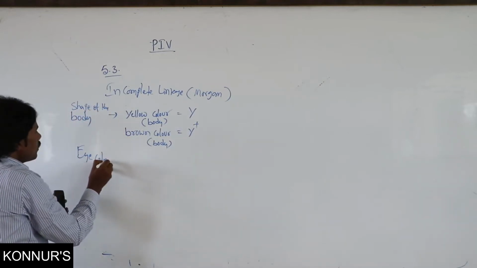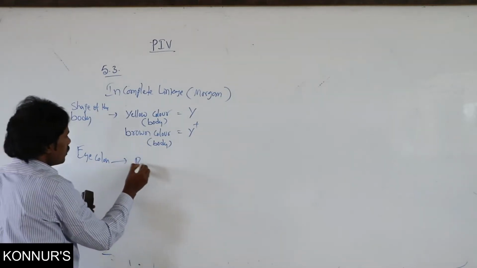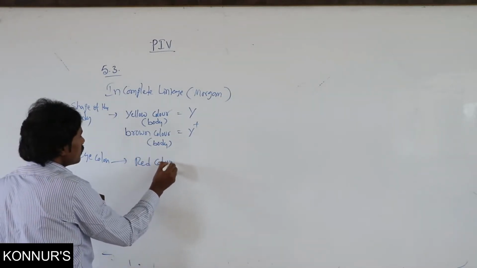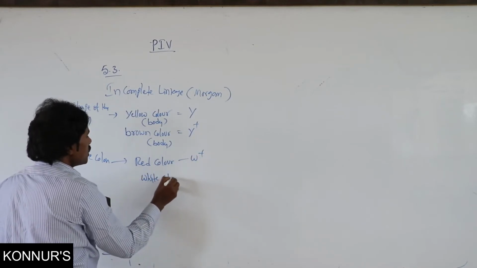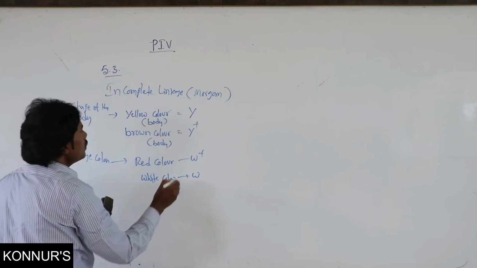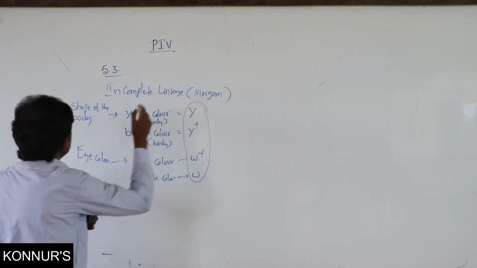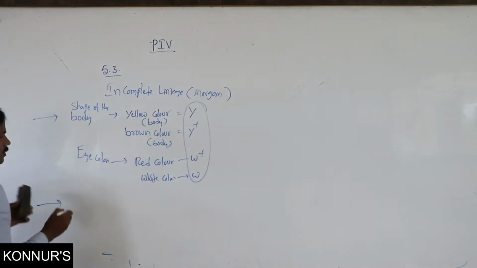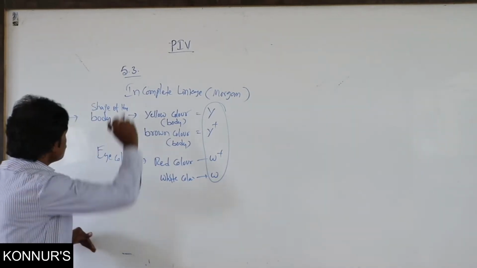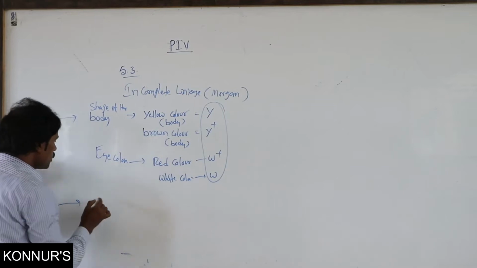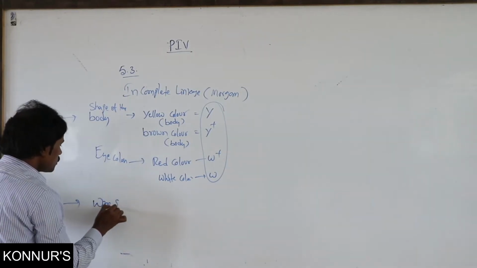Then eye color, that is red color, W plus, and white color, W. This is one crossing. Another one, the second one he has taken, is related to wing size.